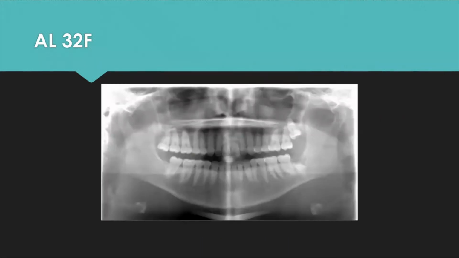This is the post-op X-ray showing the retained root. This patient, I saw her last week, which is about a month out from the procedure. She had complete soft tissue coverage over the root of the remaining tooth. She had no pain or discomfort.